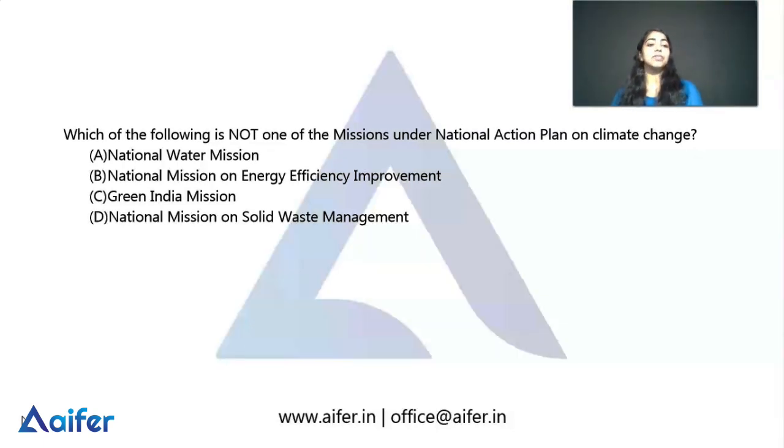The question is, which of the following is not one of the missions under the National Action Plan on Climate Change? So we want to find out which is the odd one, which is not included in the National Action Plan on Climate Change. The options are A, National Water Mission, B, National Mission on Energy Efficiency Improvement, C, Green India Mission, and D, National Mission on Solid Waste Management. So we can check which one is the odd one.